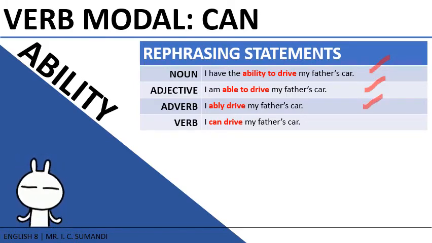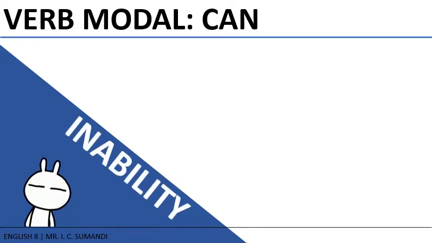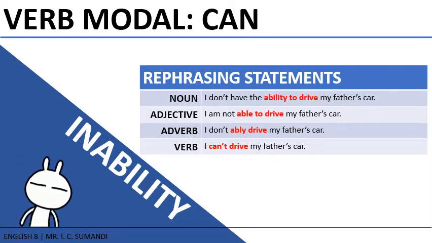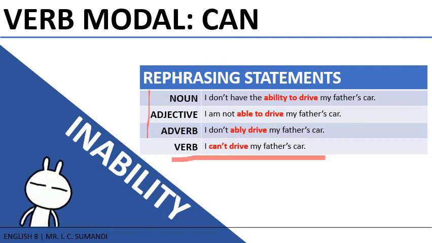You can make these statements shorter and concise by simply using the verb modal can. Hence, we say, I can drive my father's car. See how convenient it is? On the other hand, using the modal cannot or can't denotes inability or actions that you don't do. So to make these three statements short and concise, we just simply use can't or cannot. I can't drive my father's car.